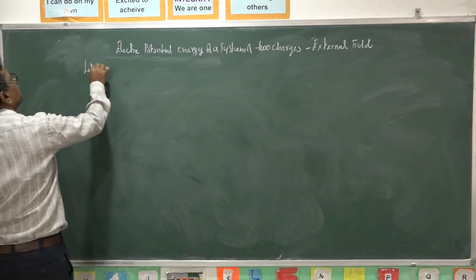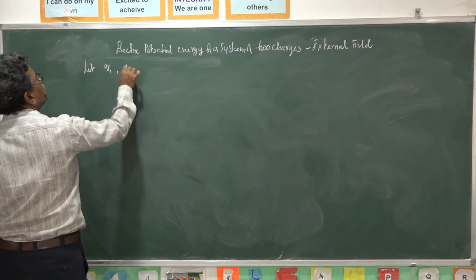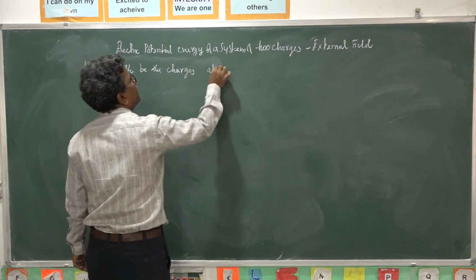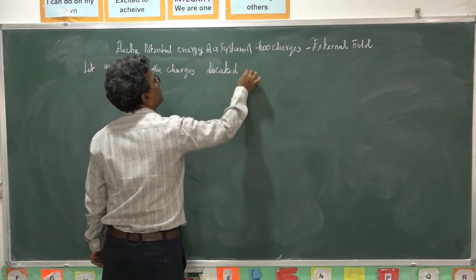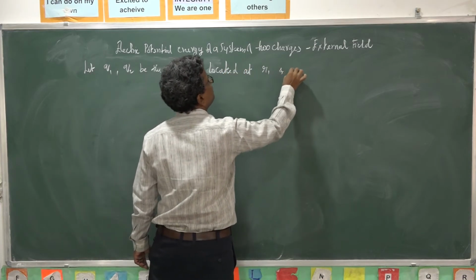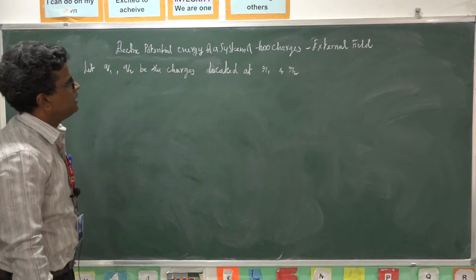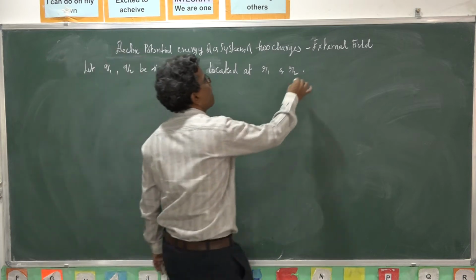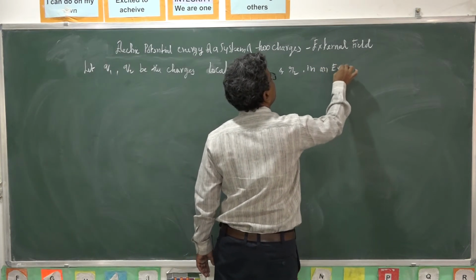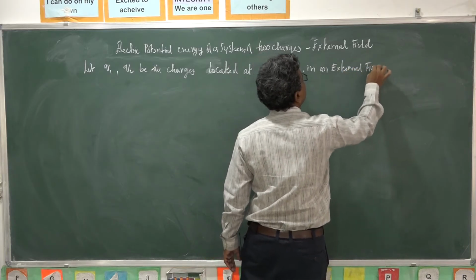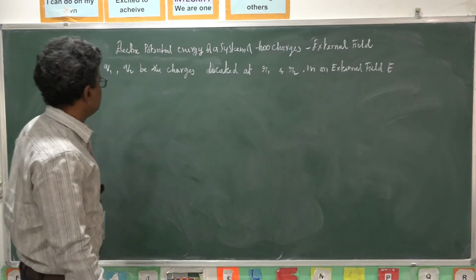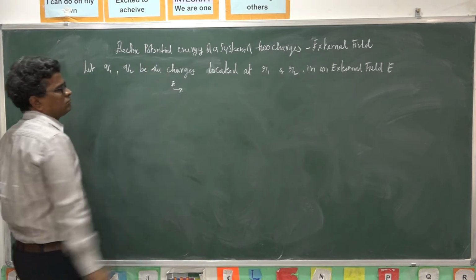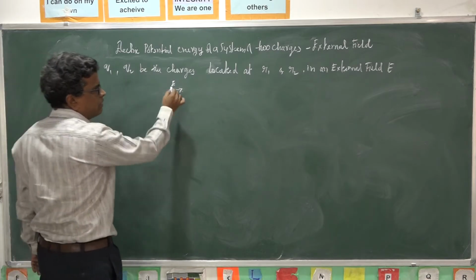Let us consider two charges. Let Q1 and Q2 be point charges located at position vectors r1 and r2 in an external field E. So the field here is assumed uniform, or this field may be non-uniform.